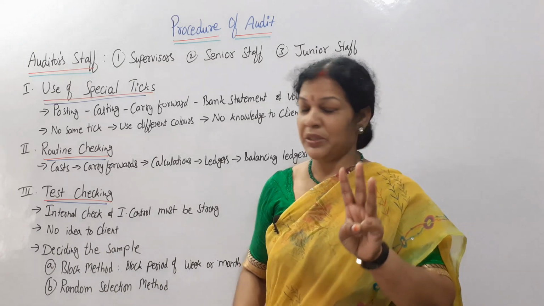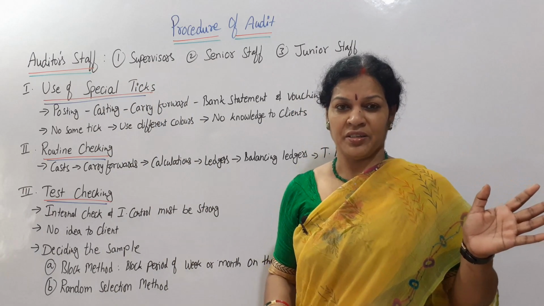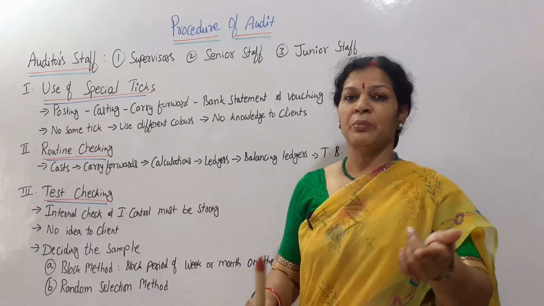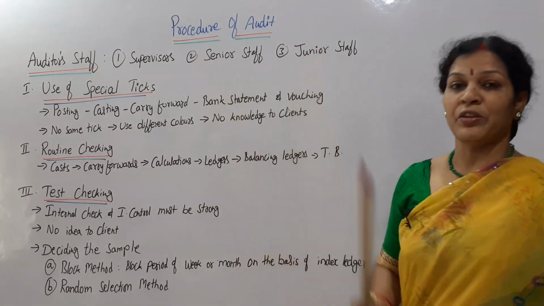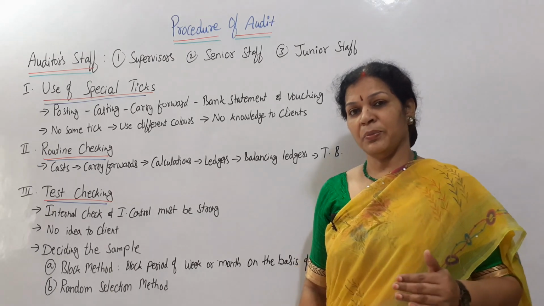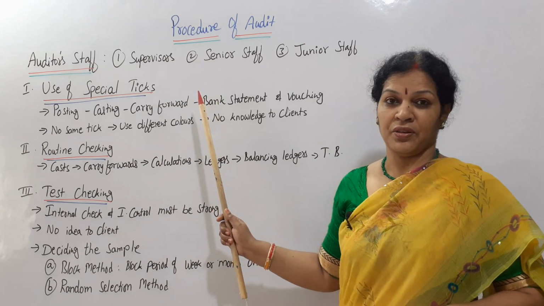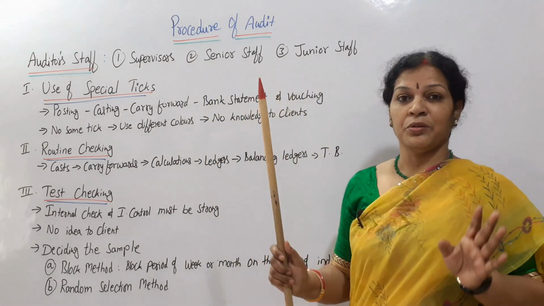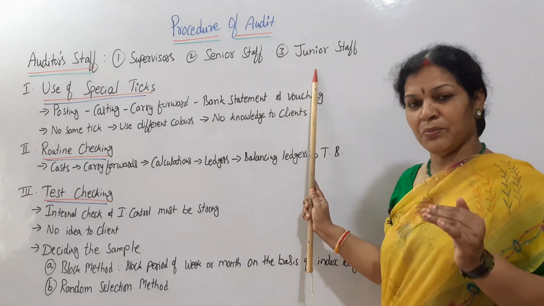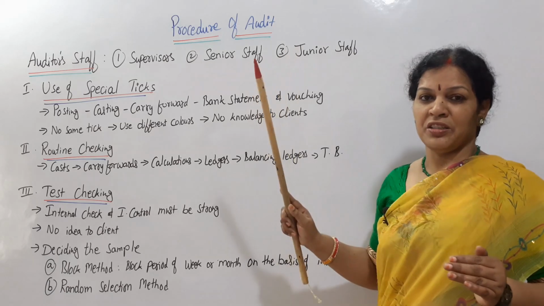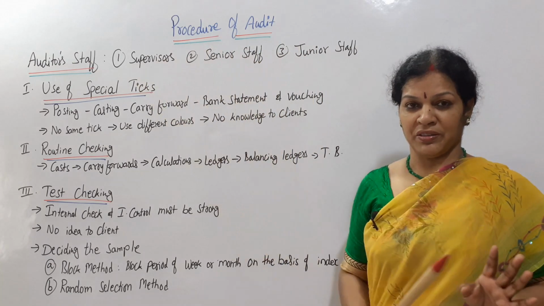Three types of staff will be there. One is supervisors. Supervisor means he is directly connected with the auditor. Whatever the auditor wants to do, he'll guide everything to the supervisor. Under the supervisor, you will find senior staff and junior staff. Senior staff are those who have completed 1 or 2 years of auditing work. Those who have joined recently are called junior staff. Below 1 year is junior staff, above 1 year is senior staff, and above all of them you will find supervisors.